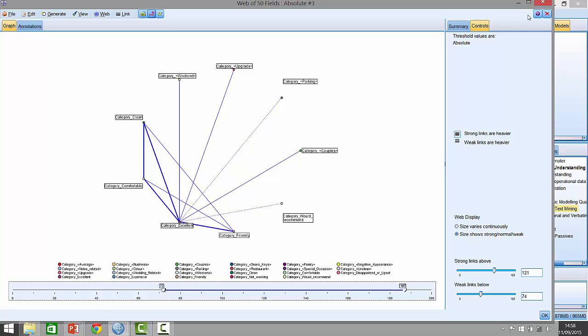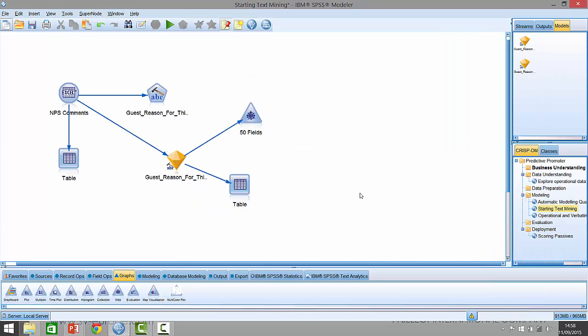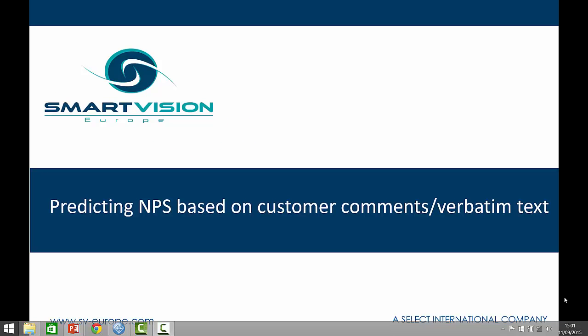We're starting to see some relationships here where you can play around with this. We could do exactly the same thing where we focus on negative aspects and say, well, let's just look at the relationship between the negative things and see what things tend to correlate there. But perhaps more interesting than that, is there a way that we could actually predict somebody's net promoter score based upon the reasons that they've given in the verbatim text? And in the next example, that's exactly what we're going to do.